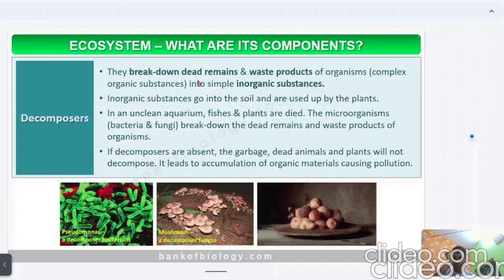Now, decomposers break down dead remains, waste products, and complex organisms into simple inorganic substances. These inorganic substances go into the soil and are used by the plants. That means the decomposers take nutrition from the producers and consumers, and they transport all the simple compounds into the soil, and plants take nutrition. As a result, this cycle goes on.